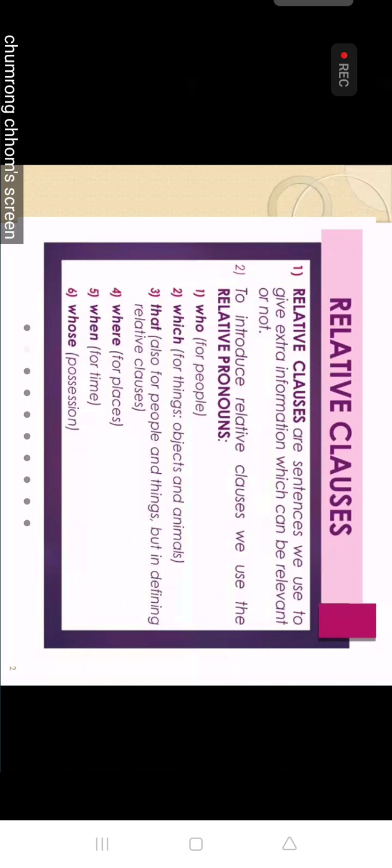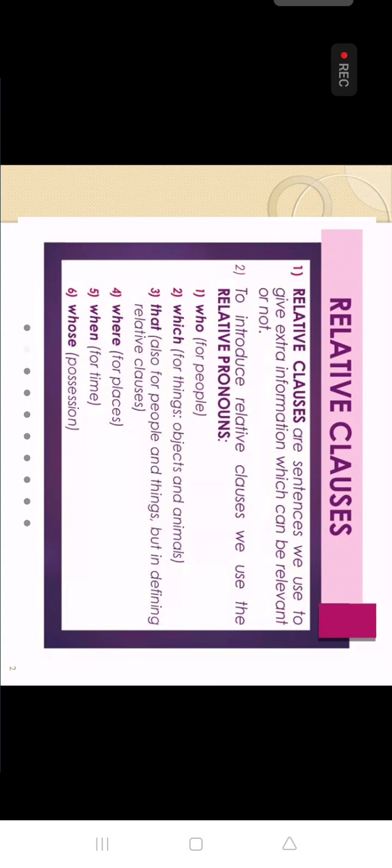These are the words that we use to introduce the relative clause: who, which, that, where, when, whose, and so on. Actually their name is subordinating conjunction. In the adjective clause we divide into two: relative pronoun and relative adverb. But their real name is subordinating conjunction.